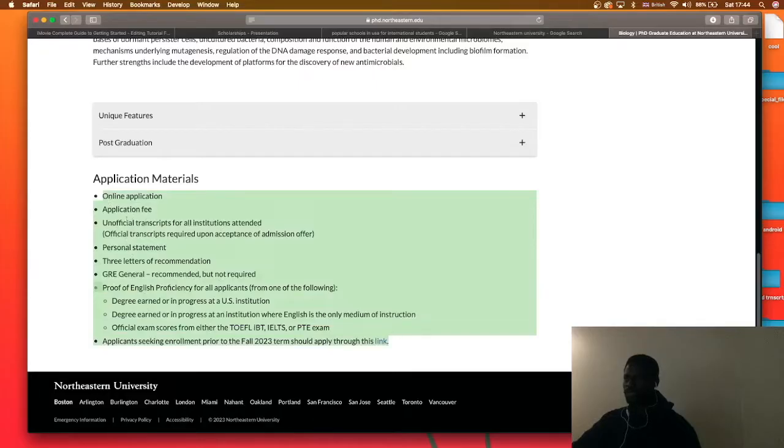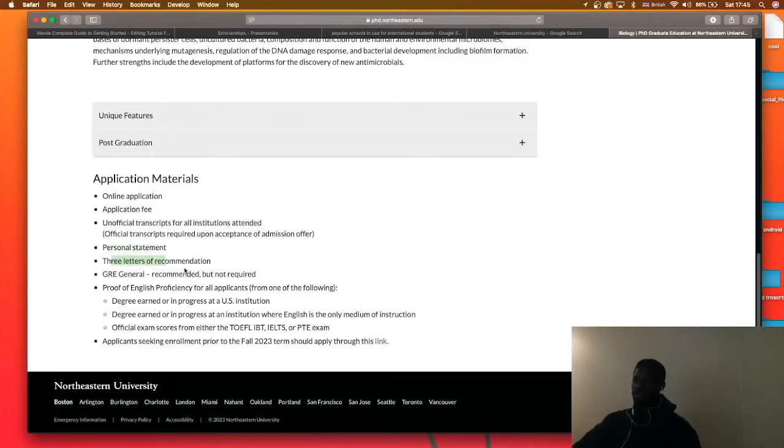To apply to this program, there is an online application fee, unofficial transcript for all institutions attended. You need a personal statement. This one, unlike the accounting, for the PhD, you require 3 letters of recommendation and you need a GRE, but it's not required. You have to be careful. When they put the GRE requirement here, they tell you, but not required.